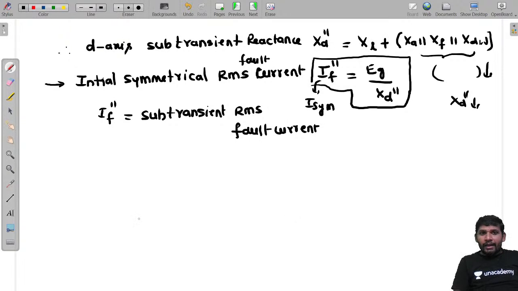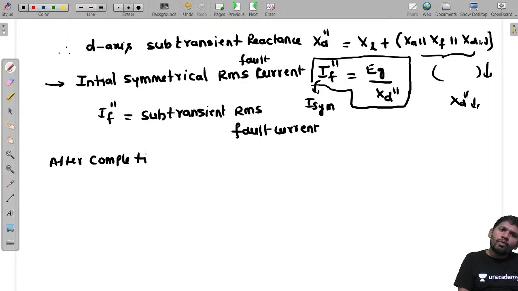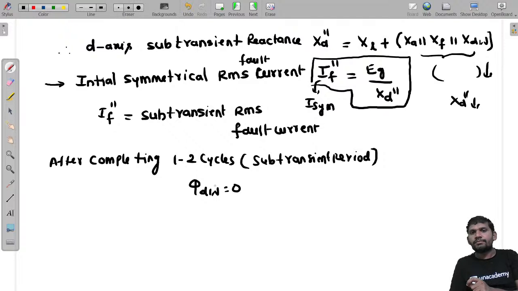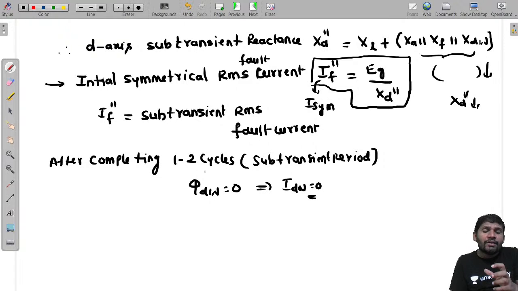Now see, after completing 1 to 2 cycles, that is the subtransient period, once the subtransient period is completed, then this psi DW goes to 0. Psi DW 0 means the current through the damper windings is 0. Why does psi DW go to 0 first? Why not psi F?